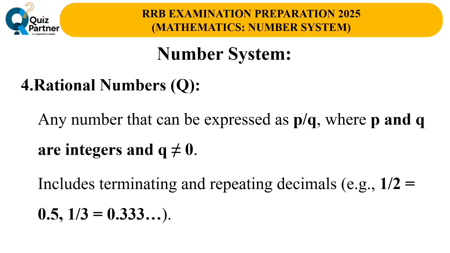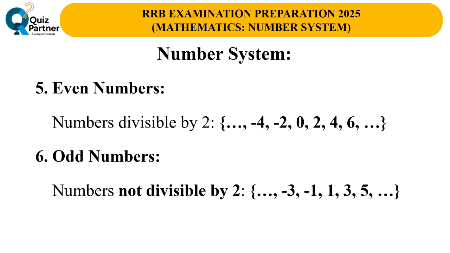The definition of rational numbers is as follows: any number that can be expressed as p divided by q, where p and q are integers and q does not equal 0. Includes terminating and repeating decimals. For example, 1/2 equals 0.5, 1/3 equals 0.333.